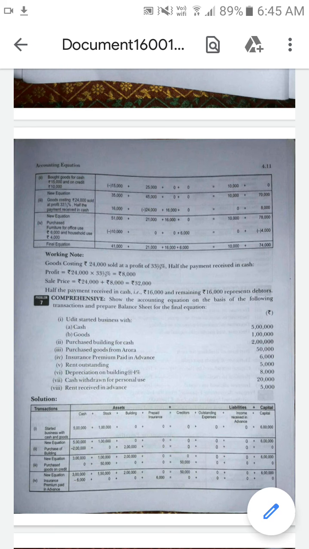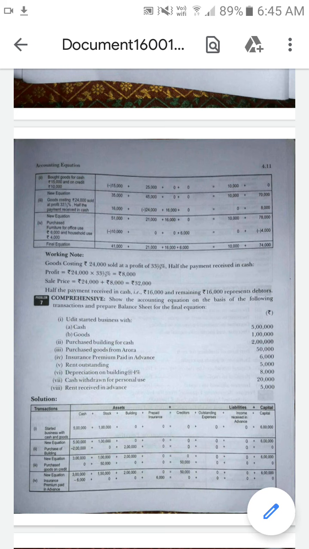In some other problems they will give directly, that is, purchased goods from Aurora on credit. So it is easy to understand for you. It is a credit transaction. But in this sum, "on credit" is missing. So you should have the knowledge that if the name is coming, it means the goods are purchased only on a credit basis.